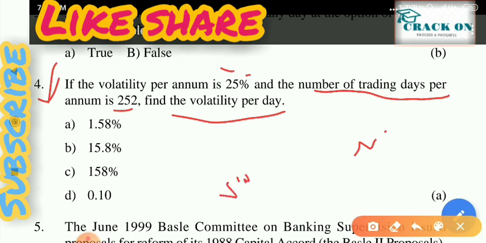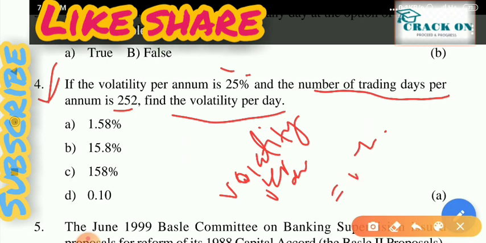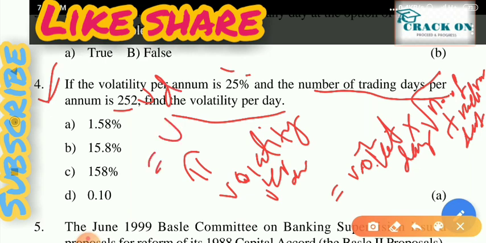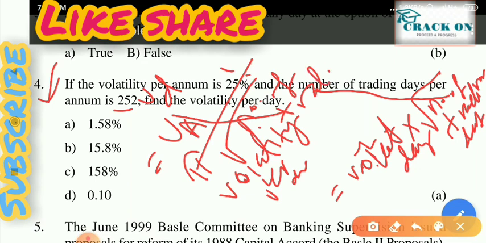So we know the formula for volatility per annum, that is volatility per day multiplied by the square root of the number of trading days. So remember this formula. According to this formula, if we calculate, volatility per day will be volatility per annum divided by the root of the number of trading days. So this is the formula.